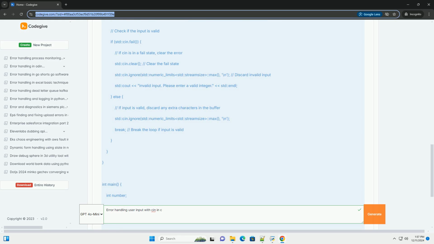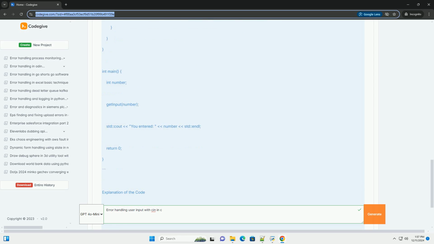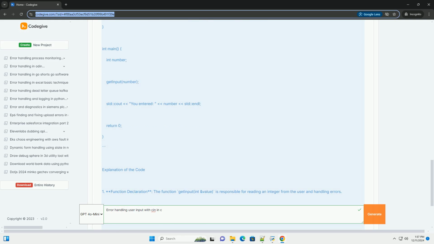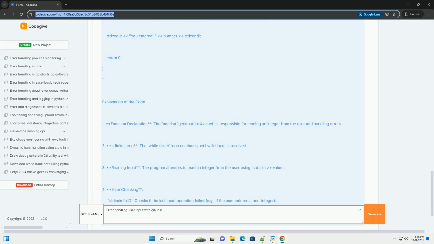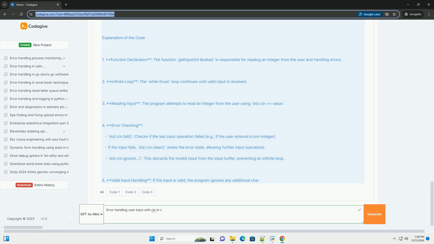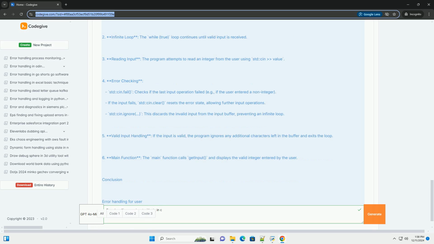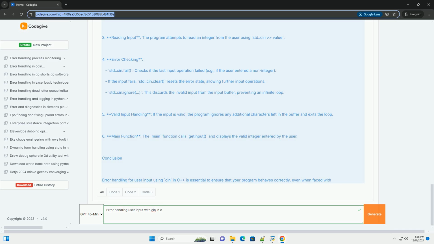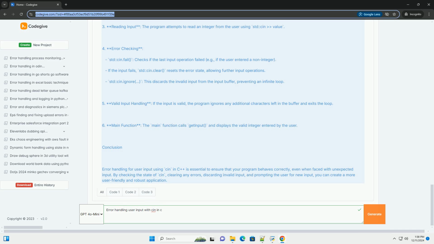Error handling with cin. When using cin, you must consider the following potential issues. 1. Type mismatch. If the user inputs a different type than expected, for example entering a letter when an integer is expected. 2. End of input. Handling cases where the user ends the input stream, for example pressing Ctrl+D in Unix/Linux or Ctrl+Z in Windows. 3. Invalid values. Checking for values that fall outside acceptable ranges.